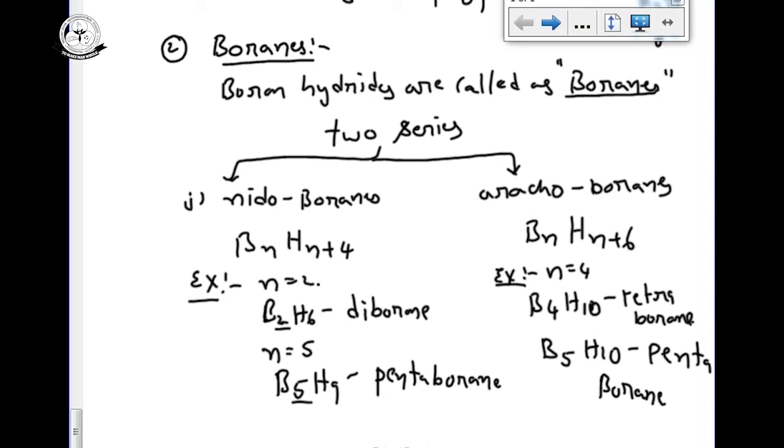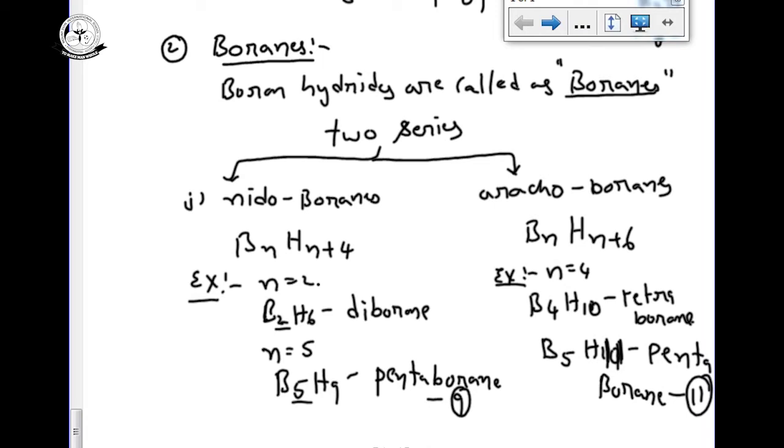Five plus 6, 11. Sorry, its name is B5H11. The name looks the same, but the number is last. It is 11. It is number 9. What does that number 9 mean? That number 9 represents the number of hydrogens. We can observe that in both cases boron has 5, the number of borons is 5, but in one case the number of hydrogens is 9, and in the other the number of hydrogens is 11.